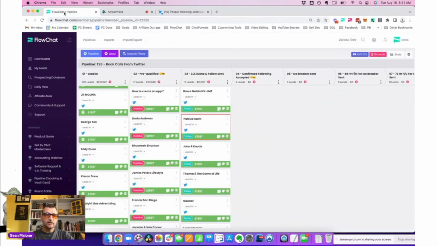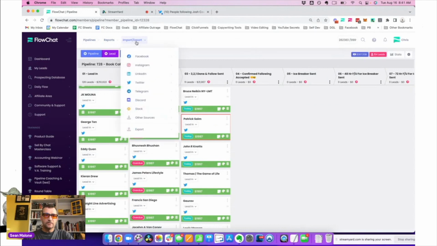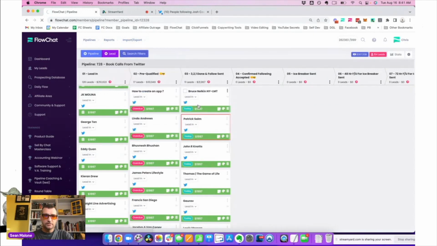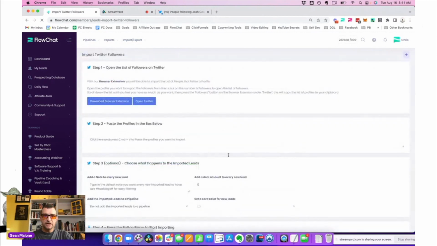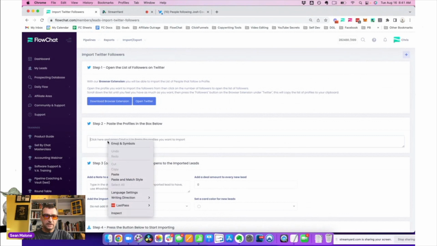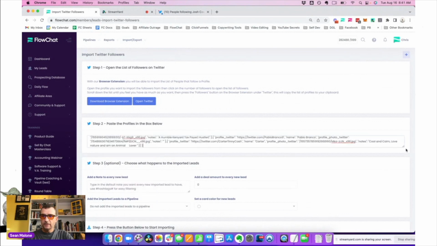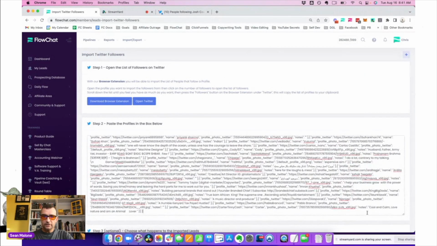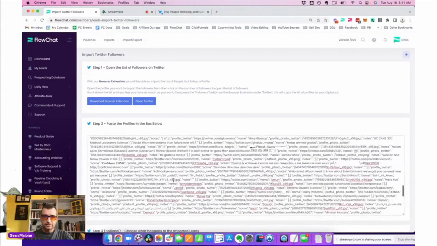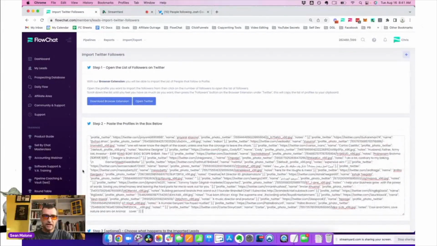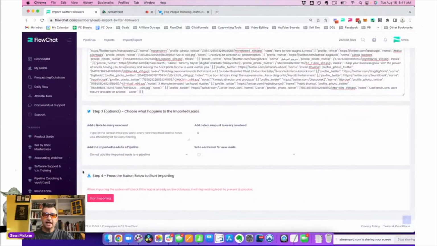Then I come back over here, and I just import the same thing. Twitter, followers. Watch how easy this is. It takes me to this screen right here, and all I have to do is right click and paste, and look, all those followers on Twitter are now sitting here ready to be imported right into the tool just that quickly. I don't need ads anymore. I don't need any other sources.